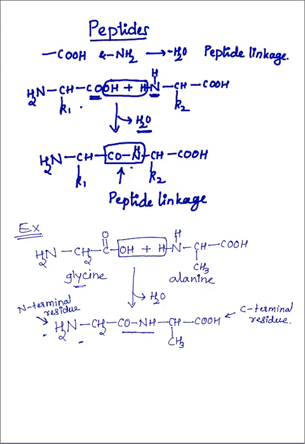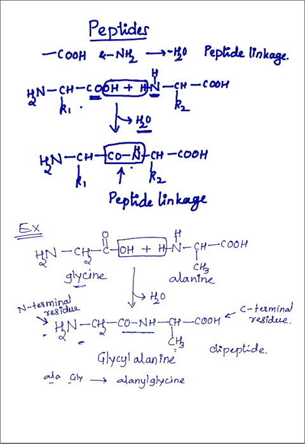While writing the name, the first one becomes glycyl, and the next one alanine, so glycylalanine. Suppose at the N-terminal alanine is present and at the C-terminal glycine is present, then the name is alanylglycine. Here only two amino acids are there, so this is called a dipeptide.